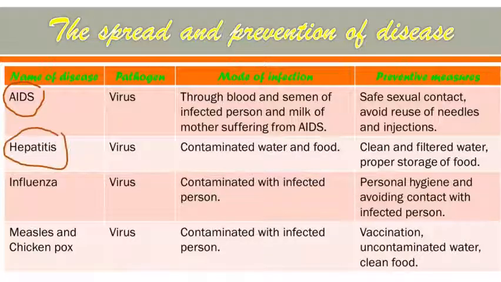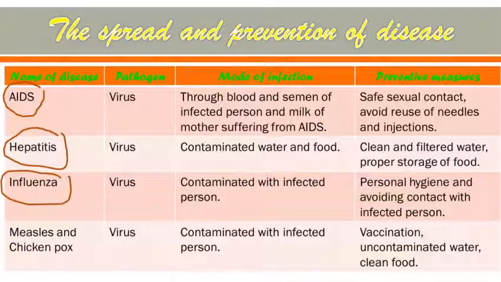Next disease is hepatitis, and this disease mainly causes the inflammation of liver in the person, and the pathogen is again the same, that is virus, and mode of infection is contaminated water and food. That means this disease can be spread through the polluted water and food. So the preventive measure is clean and filtered water. We have to drink clean and filtered water, and proper storage of water system should be there.